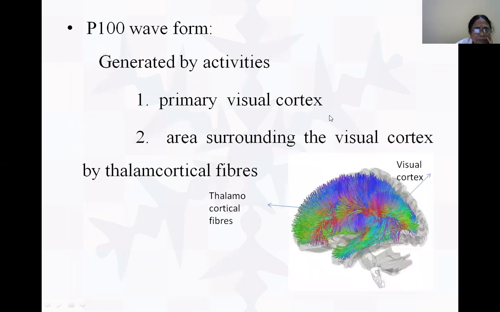P100 waves are generated by activity in the primary visual cortex, area number 17, and the area surrounding the visual cortex, that is, area number 19, the occipital visual cortex. The thalamocortical fibers run from the thalamus to the cerebral cortex. These thalamocortical fibers surround the visual cortex area, so this area also gets stimulated.